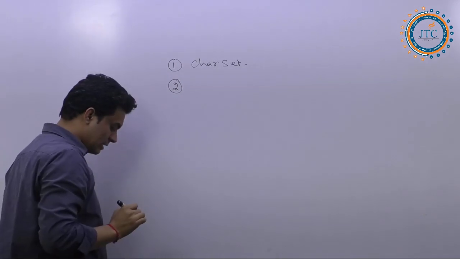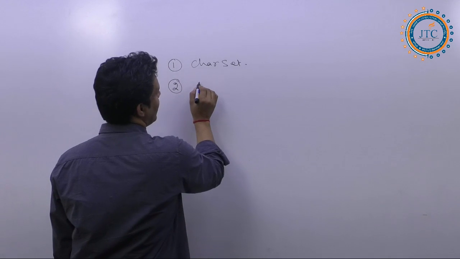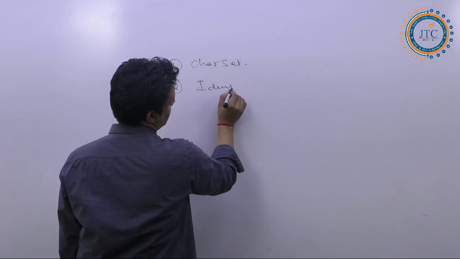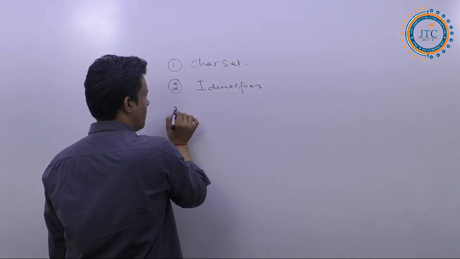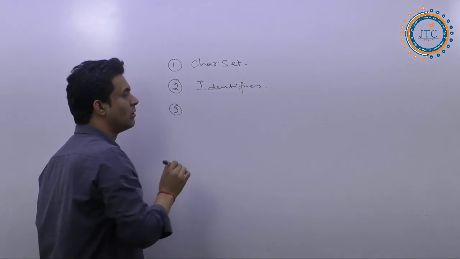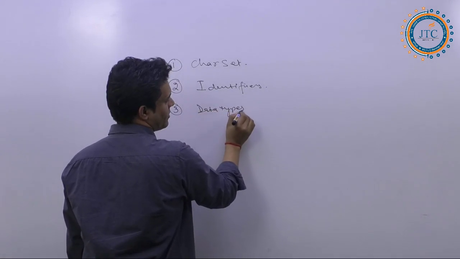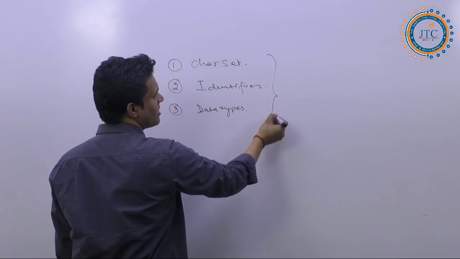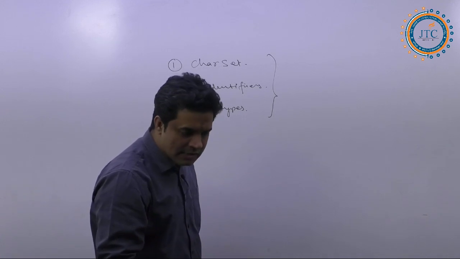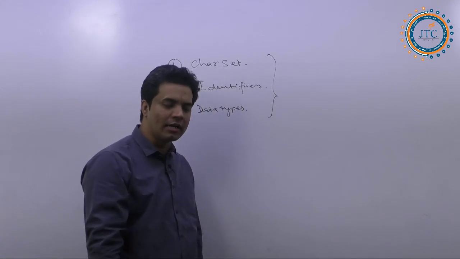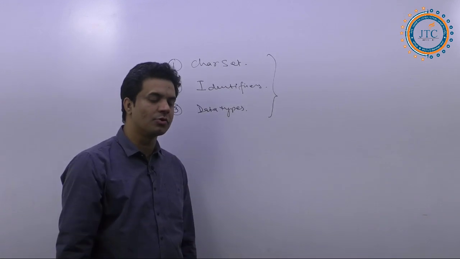The second point was identifiers. The third one was data types. These three things I mostly explained yesterday. Out of this, if you have any questions or doubts, you can ask them.